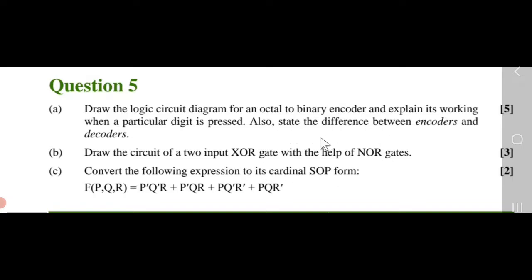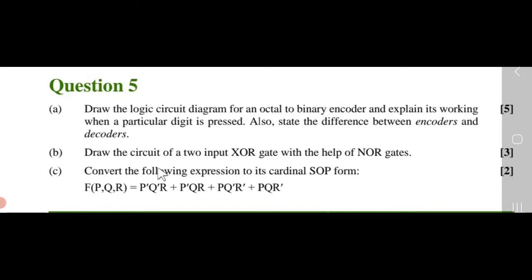So that means you have to quickly revise all types of encoders: just the definition, the circuit, and the basic idea of how it works, whether it is octal to binary, hexadecimal to binary, or decimal to binary. So please check it out and draw the circuit properly, right? Very easy question, quite scoring as well.